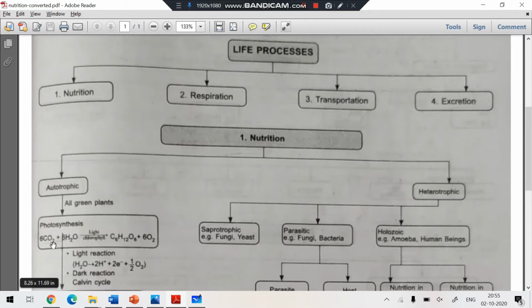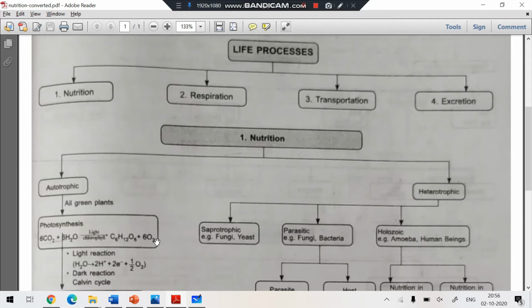Here you can see the equation for photosynthesis. As photosynthesis takes place in the green plants, the necessary things are chlorophyll and light. So in the presence of sunlight and chlorophyll, the green plants take carbon dioxide from the atmosphere and water and prepare glucose, C6H12O6, and release oxygen.